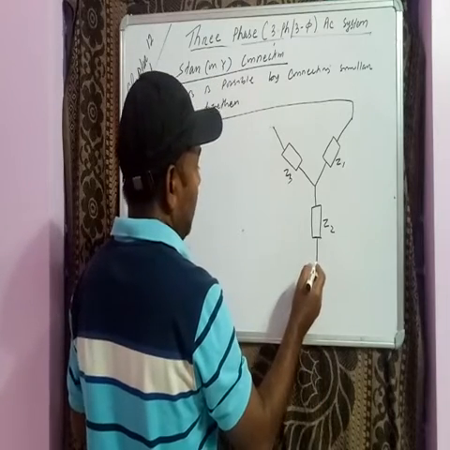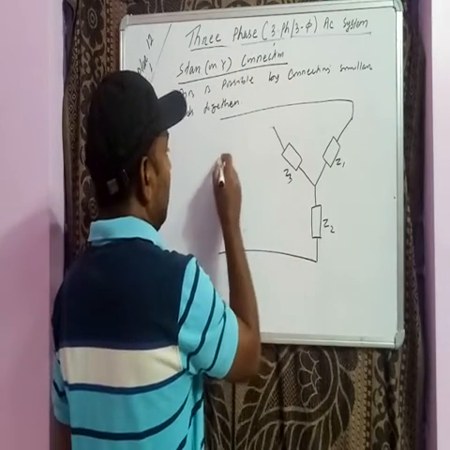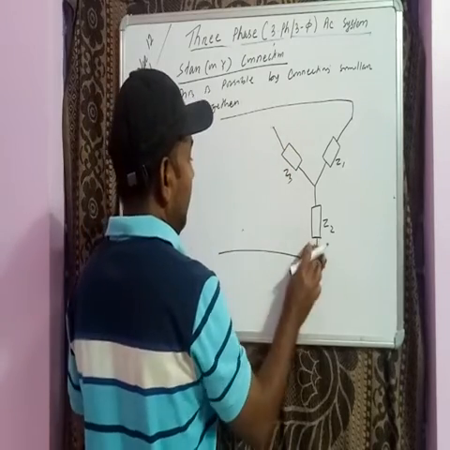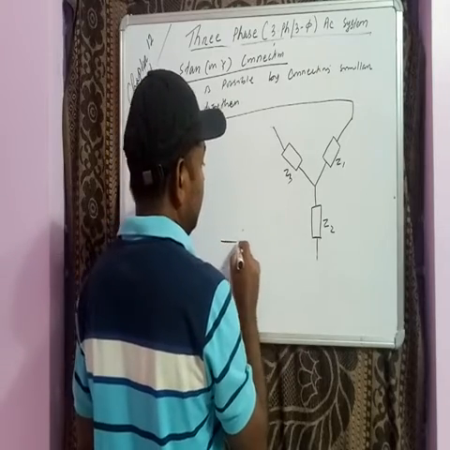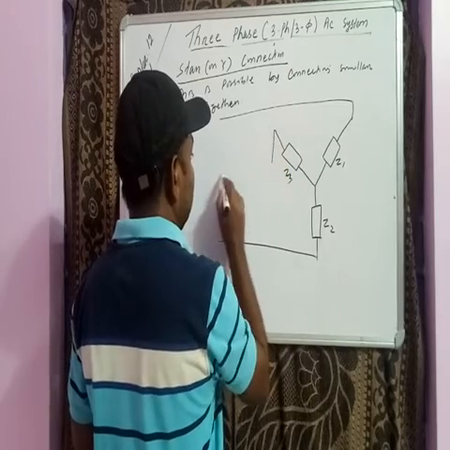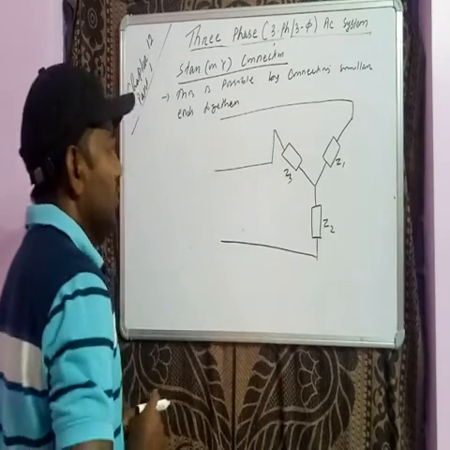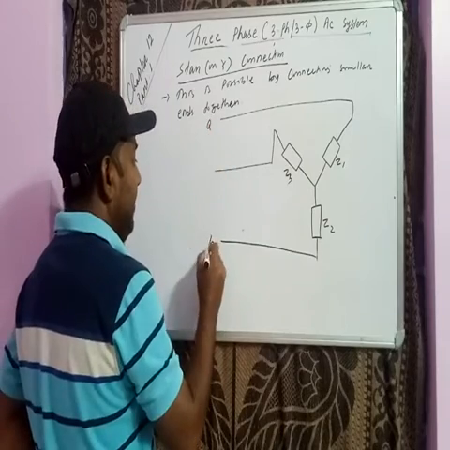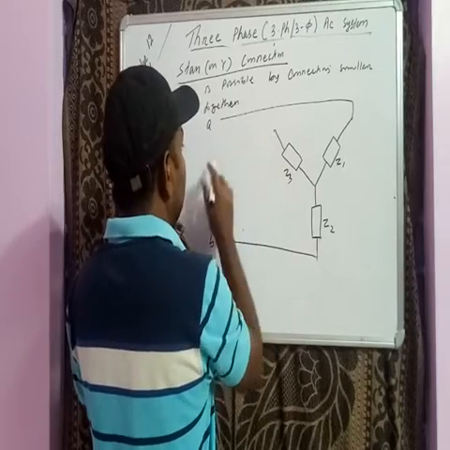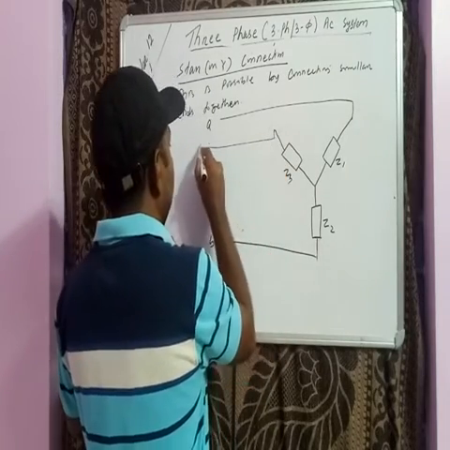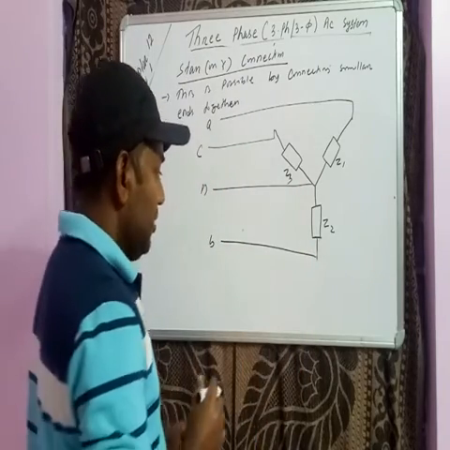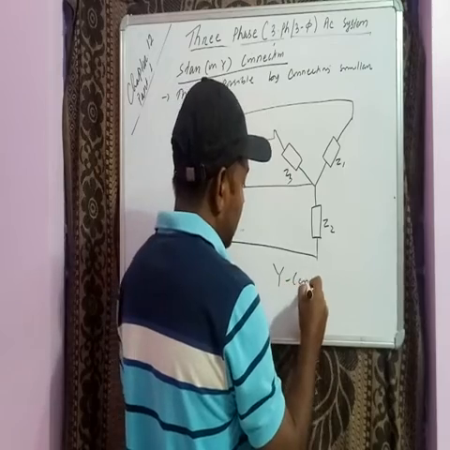So the second one is here, and the third one, let it be like this. Okay, so A, B, C, and this one is your neutral. A, B, C, and this is the neutral point, right? So this is our star connection.